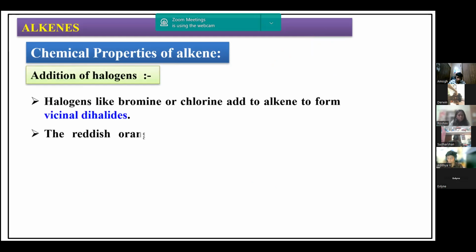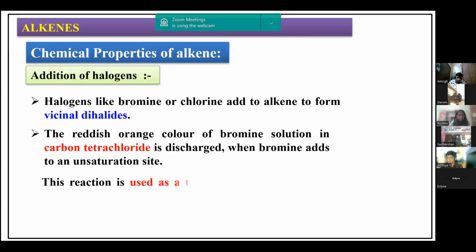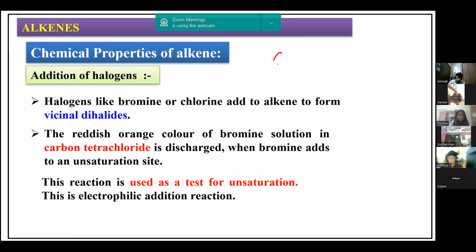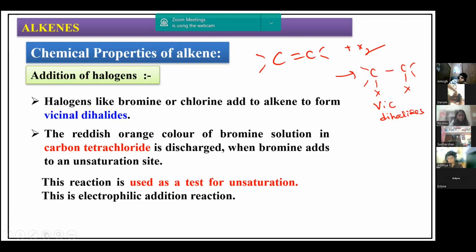Now coming to halogens. One more very important addition reaction is addition of halogens. Say if I take a C double bond C and add some X2 to this, X2 is a halogen, you know, either F2, Cl2, Br2 or I2. So you can add this to this. What we get is the carbon-carbon double bond becomes a single bond, and X gets added here, X gets added here. We are going to get vicinal dihalides. That is very important. Vicinal dihalides we can get here.